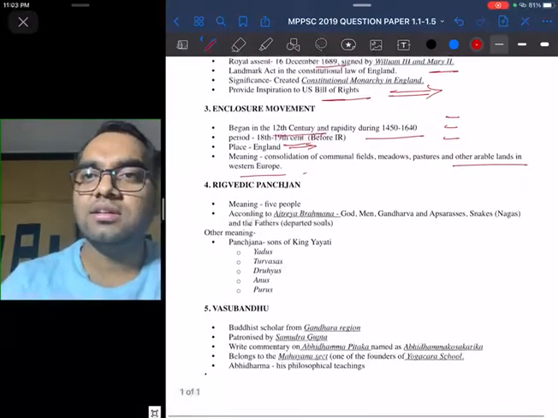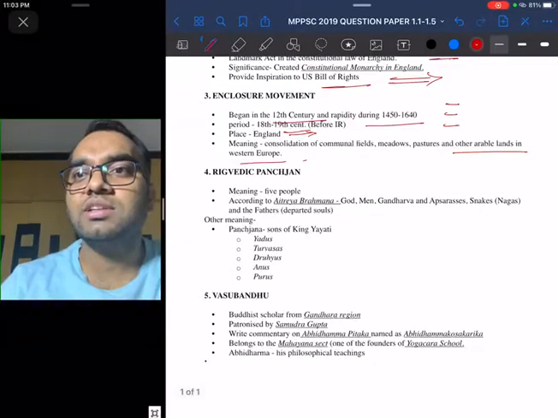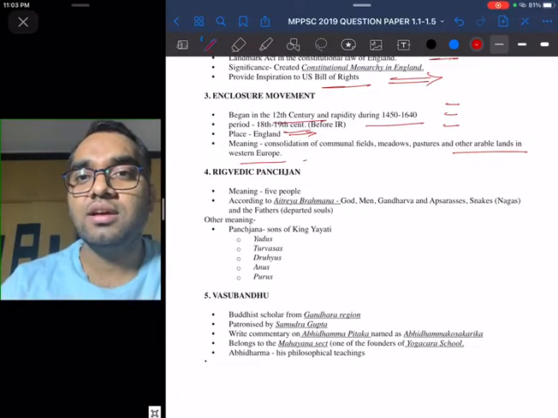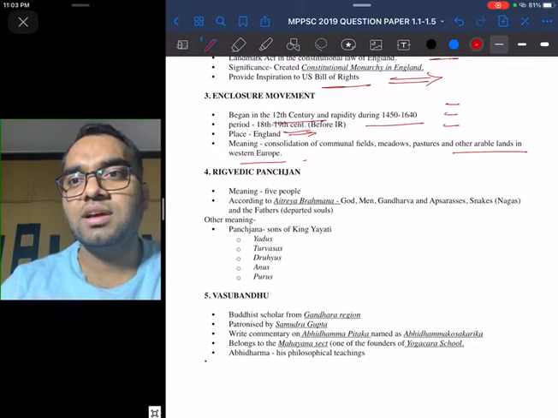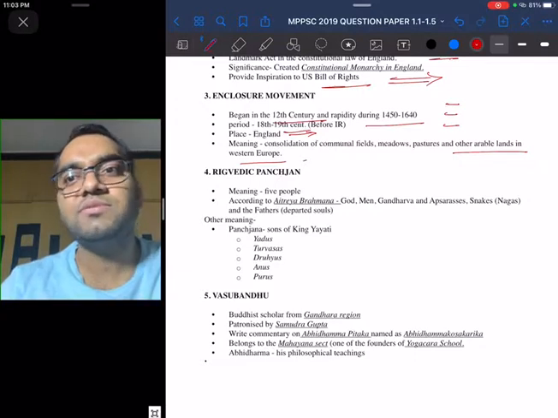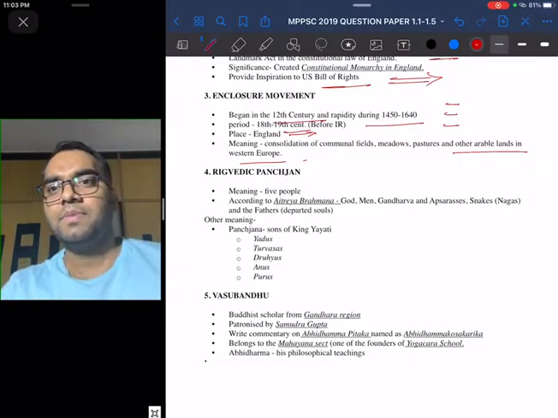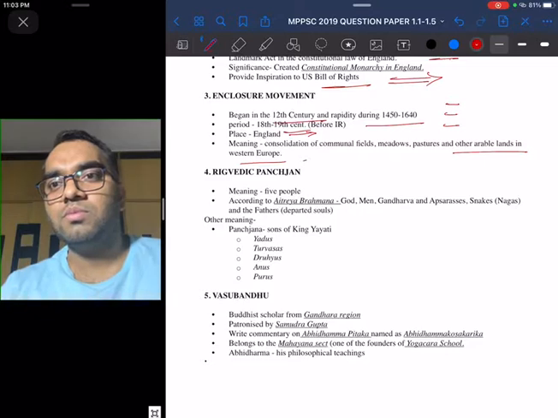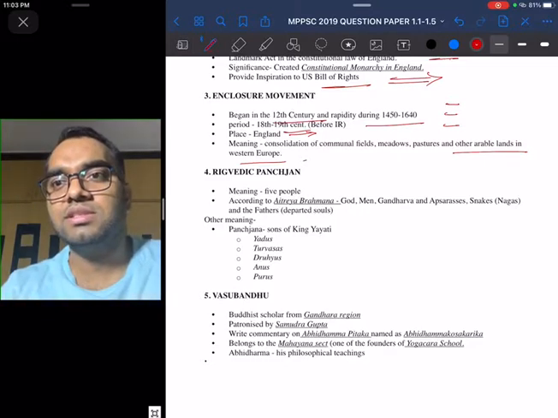And then the fourth question was Rigvedic Panchajan. Here the literal meaning of Panchajan is 5 people, but we can write 2 things about Rigvedic Panchajan. One could be, for example, as given in the Aitareya Brahmana.